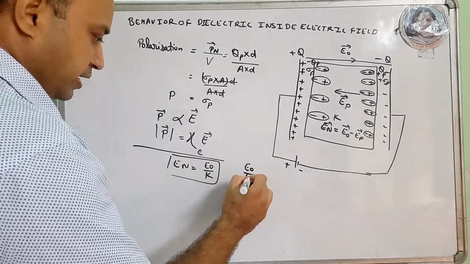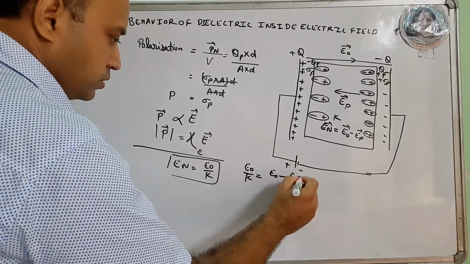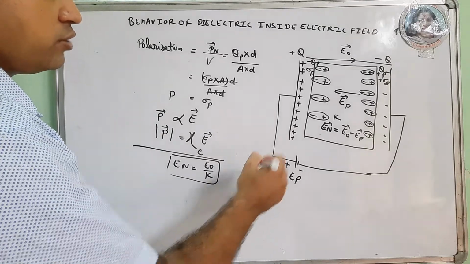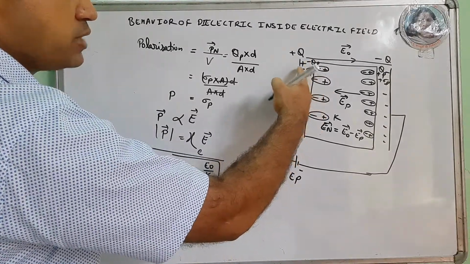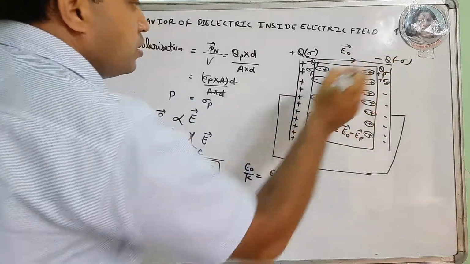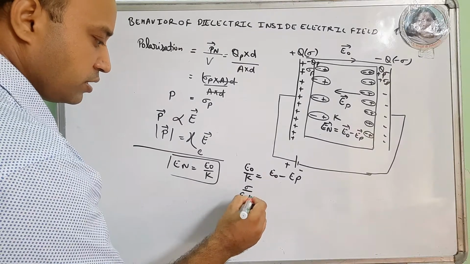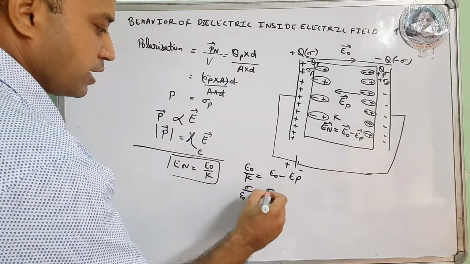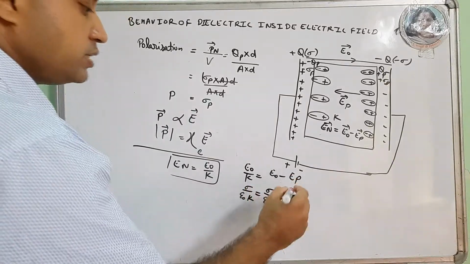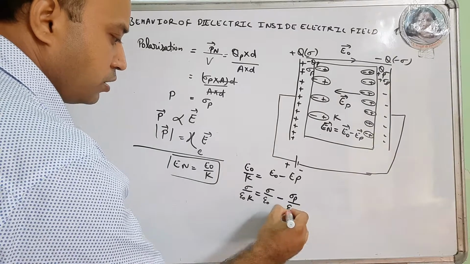So E naught by K is E naught minus EP. What is E naught? E naught is sigma by epsilon naught, with plus sigma and minus sigma on the plates. So sigma by epsilon naught K is equal to sigma by epsilon naught minus sigma P upon epsilon naught.